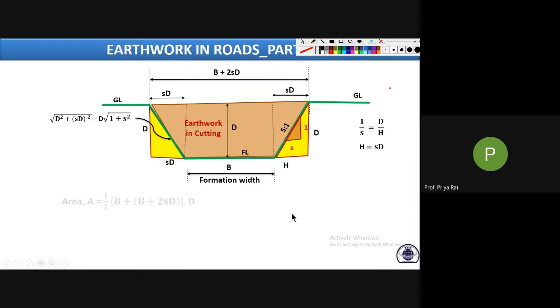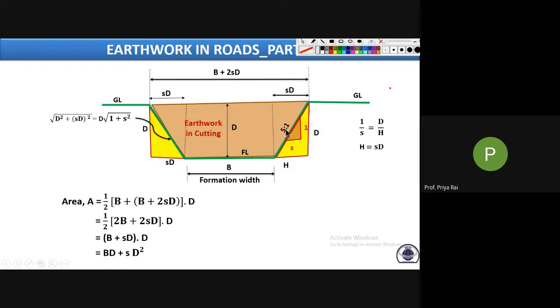So see here, half into b into summation of the parallel sides into the perpendicular distance between the parallel sides. Okay, so b 2 cancels out. Then bd plus sd square. So the area of this red cross sectional area of this trapezium is what? BD plus SD square,